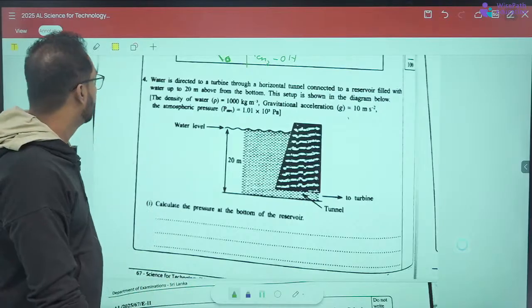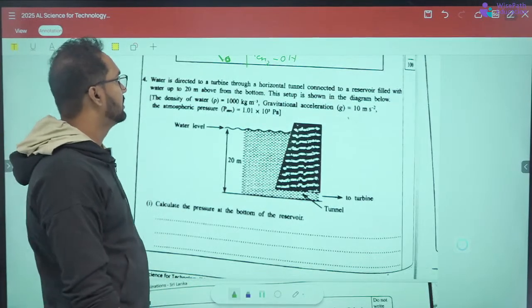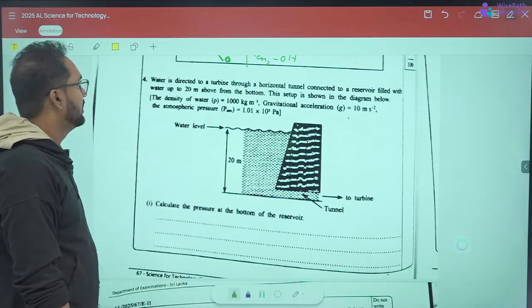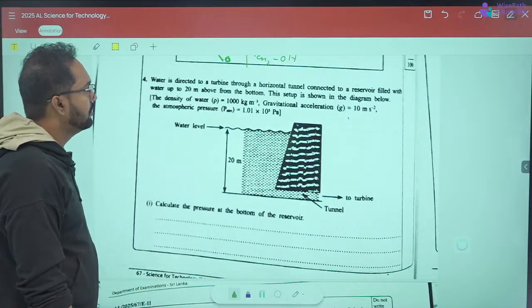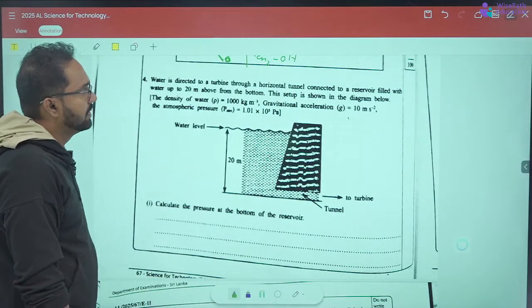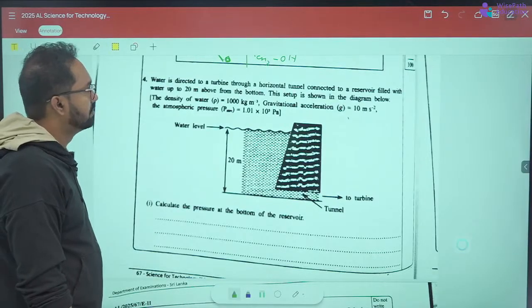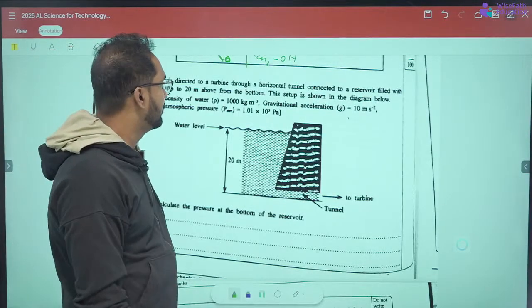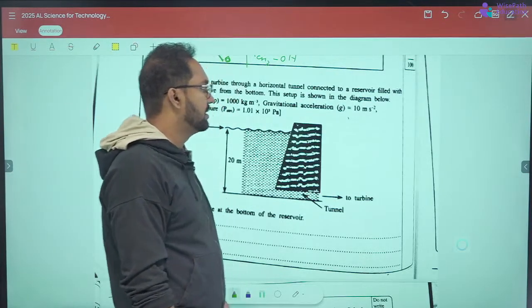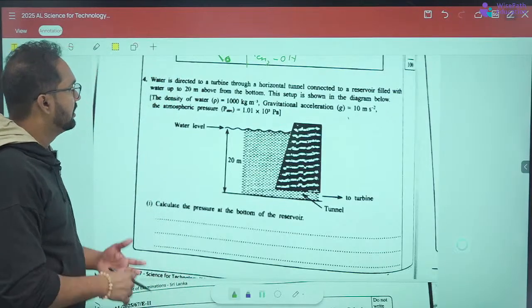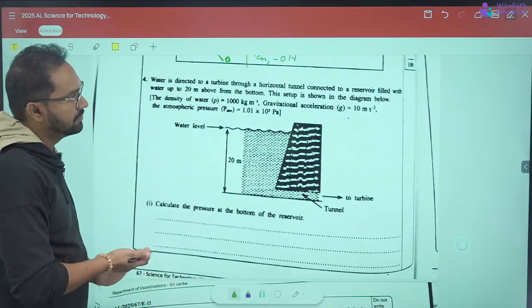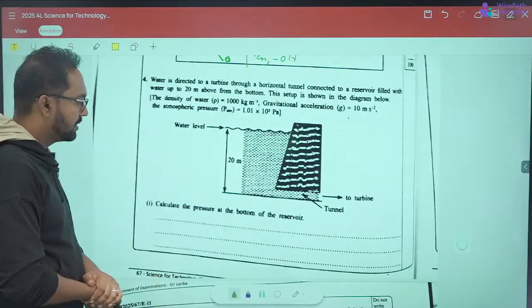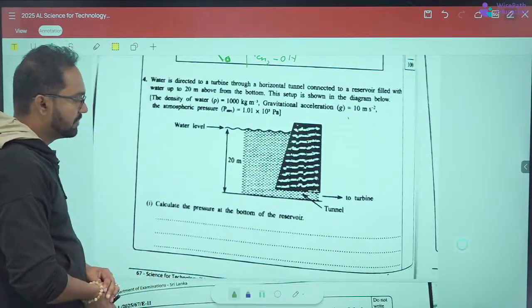Right. So water is directed to a turbine through a horizontal tunnel connected to a reservoir filled with water up to 20 meters above the bottom, right? This setup is shown in the diagram below. Okay. The density of the water is 1000 kilograms per cubic meter. Gravitational acceleration is 10 meters per square second. The atmospheric pressure is 1.01 into 10 to the power 5 pascals, and the water level is given. Calculate the pressure at the bottom of the reservoir.